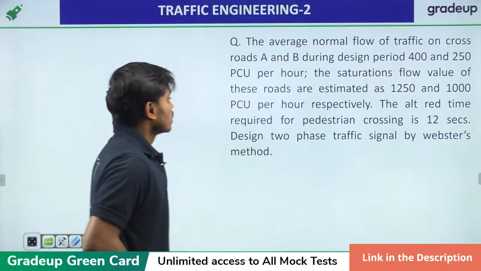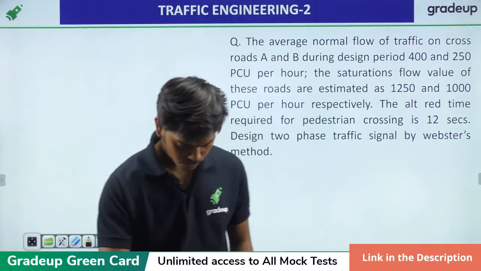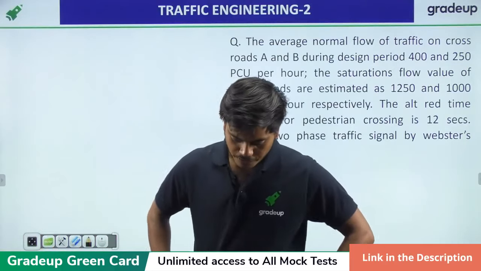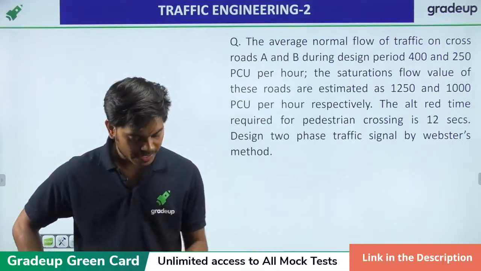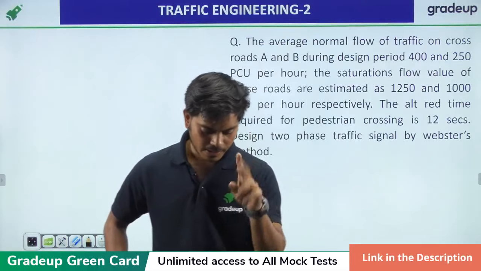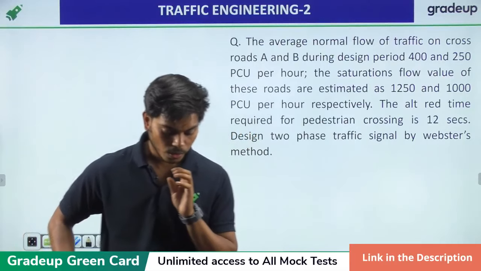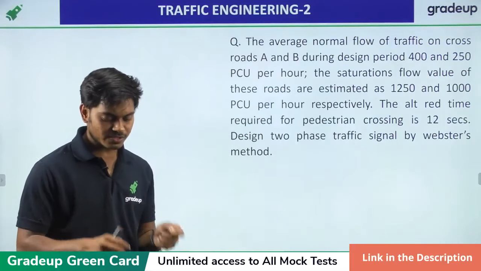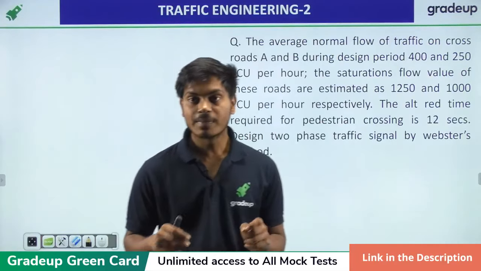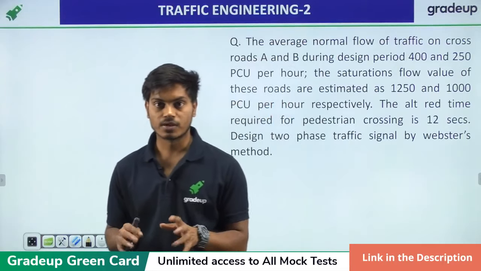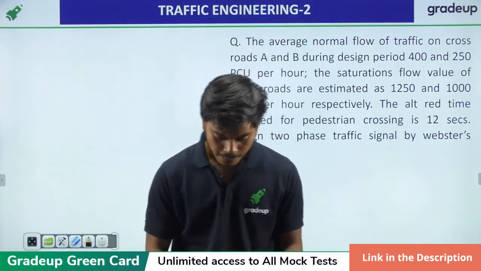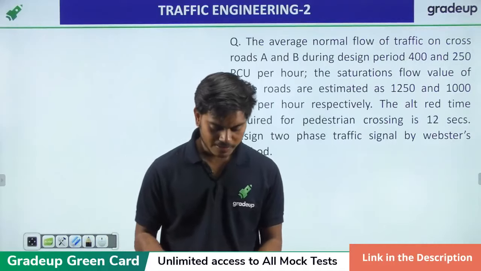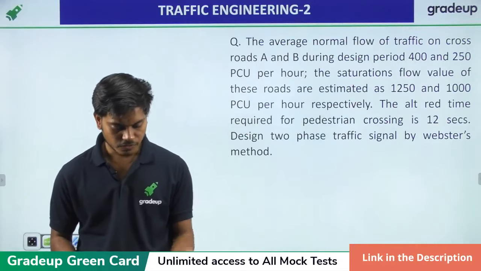Yes, I'll read it from my book also. The average normal flow of traffic on crossroads A and B, there are two roads, during the design period is 400 and 250 PCU per hour. The saturation flow value, saturation is the maximum capacity, or the maximum volume you can say, is given as 1250 and 1000 respectively for A and B.